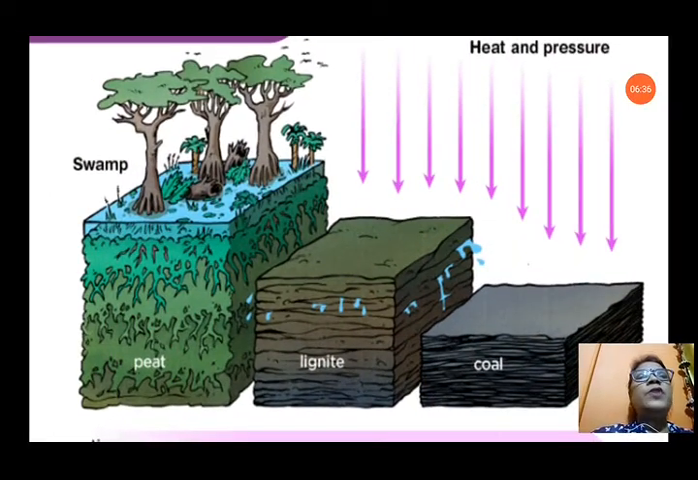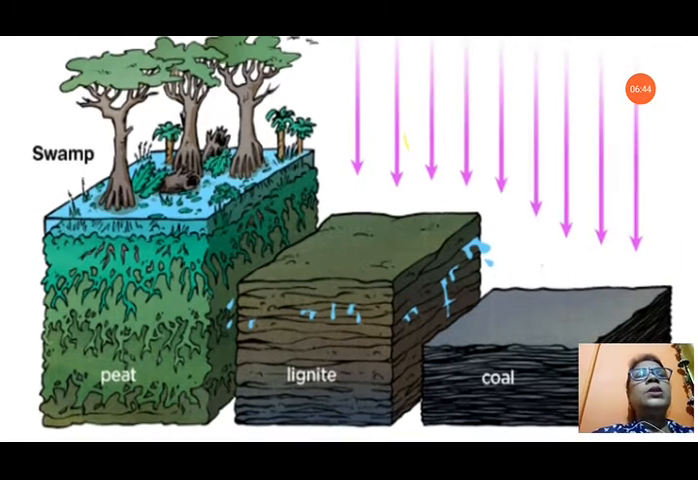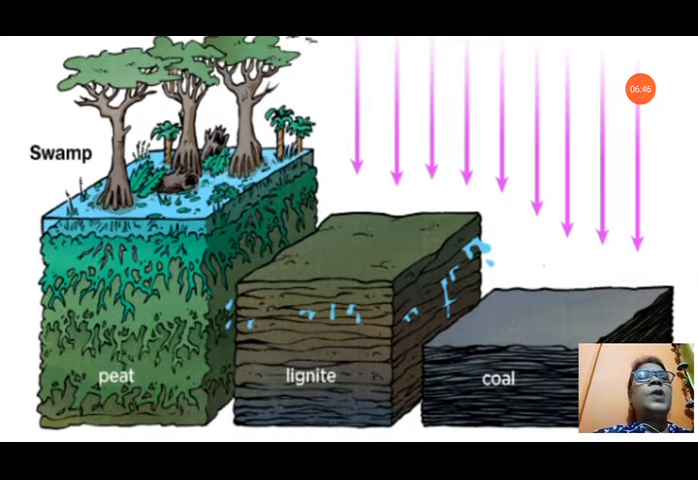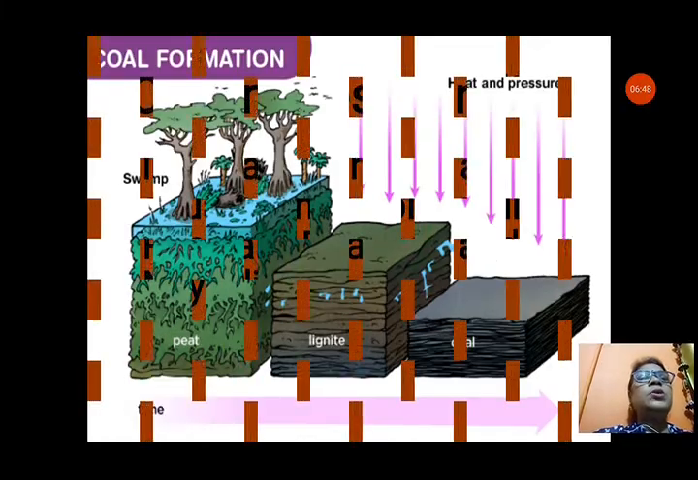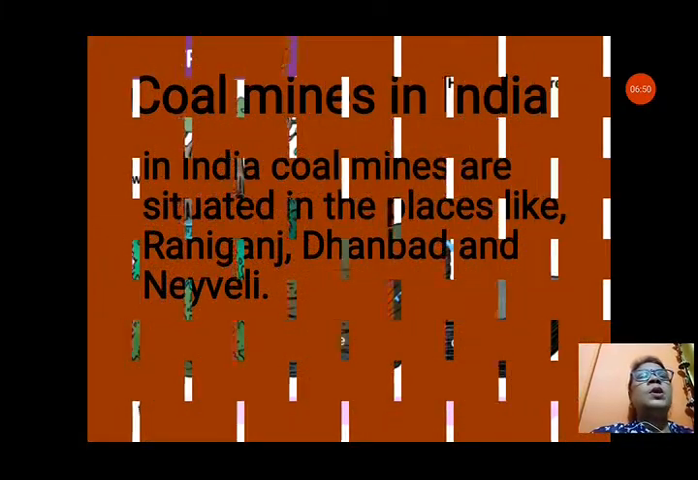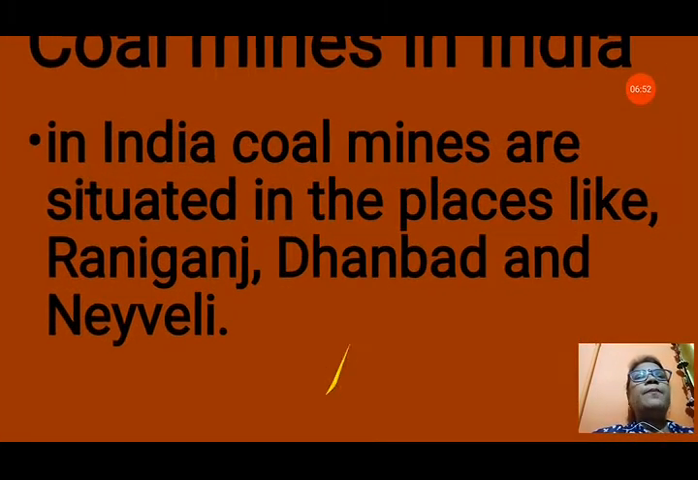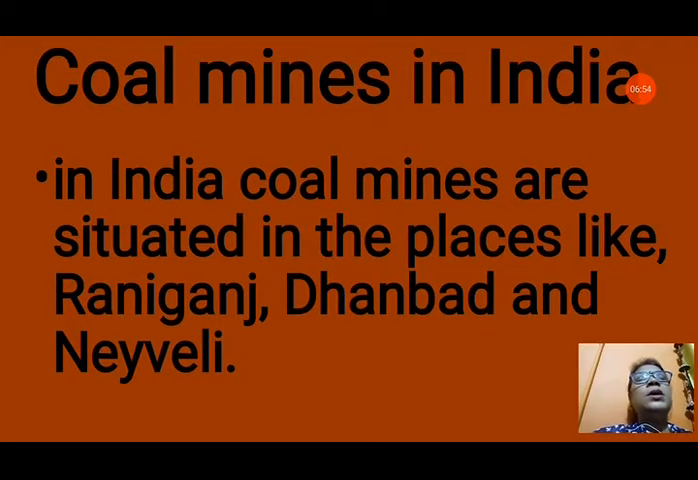The peat is the first layer that is not good for actually use. After that comes lignite, and at the last we get the coal that is very much good quality that we use. So layer by layer it is deposited on the earth. Coal mines in India. In India we have coal mines situated in places like Raniganj, Dhanbad and Neyveli. Dhanbad is known as the coal capital of India because it is the largest producer of coal in India.